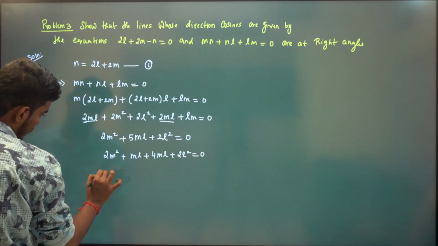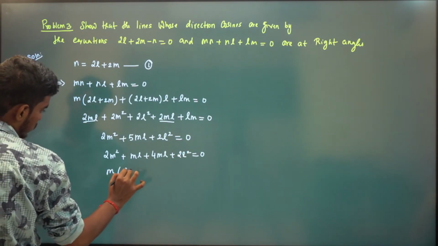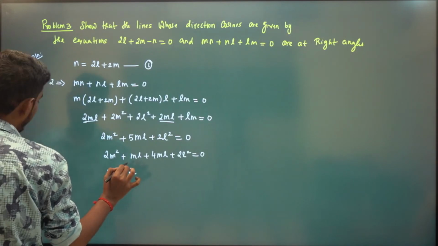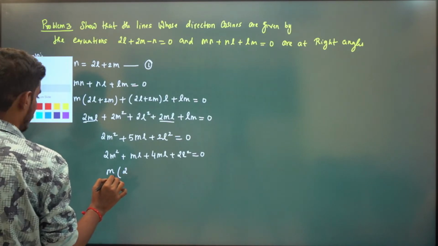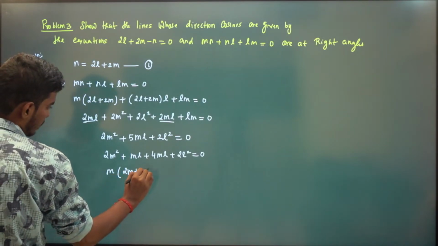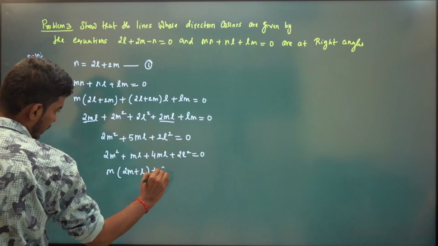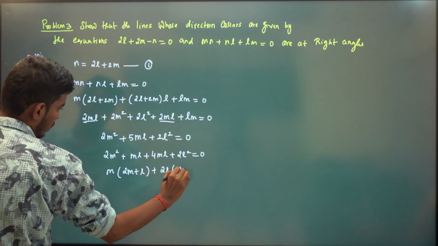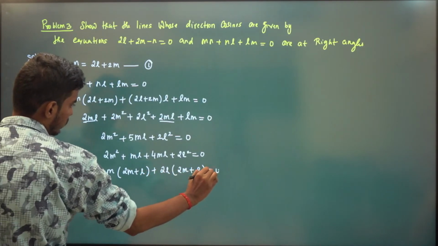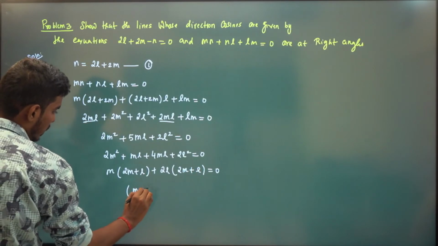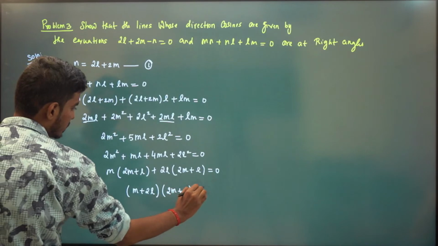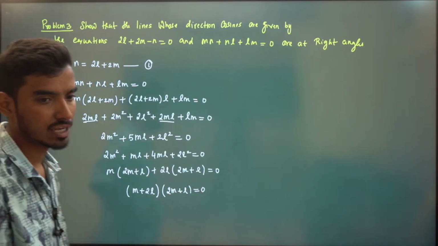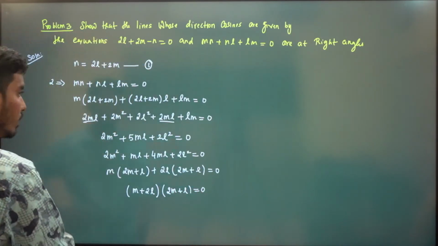So take m common, we will have 2m plus l, and again if I take 2l common, we will have 2m plus l is equal to 0. So we will have (m plus 2l)(2m plus l) is 0. So we will have case 1 and case 2. Depending on case 1 and case 2, find the direction cosine of both the lines.